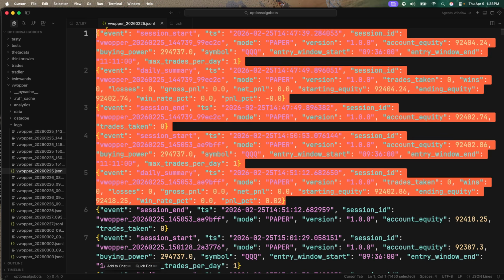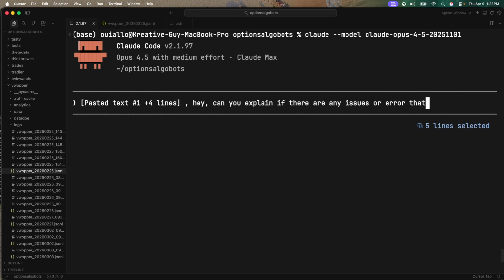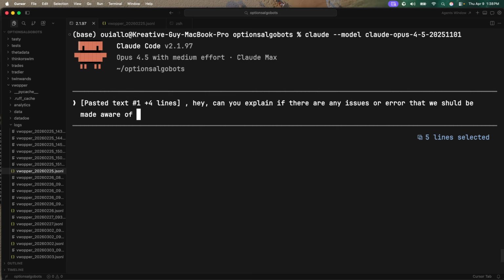I'll go over to Claude Code, and I'm using the 4.5 Opus model with medium effort. I'll paste that in and ask it, hey, can you explain if there are any issues or errors that we should be made aware of in this log for VWhopper?